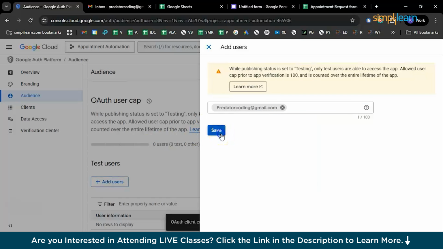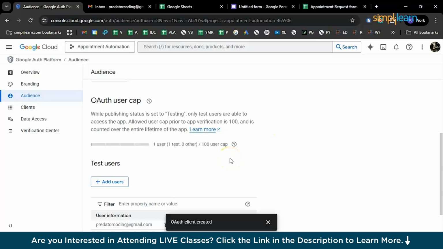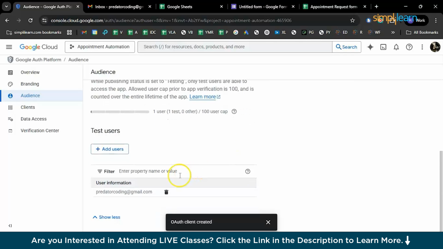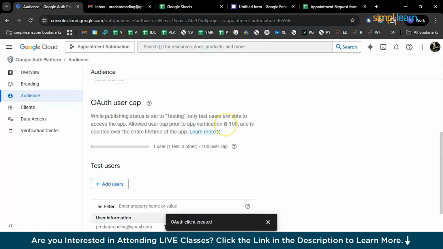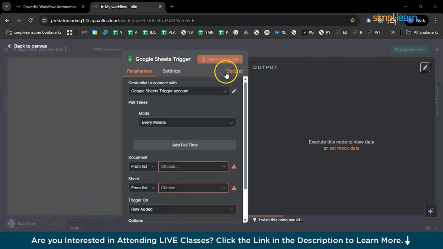And just save it. Now you have complete access to this particular trial run. And apart from any other illegal accounts, only the legal account has been added. But in case you want any of your colleagues to work on this, you can also add them as your test user. So far so good. And we will be back on the platform.